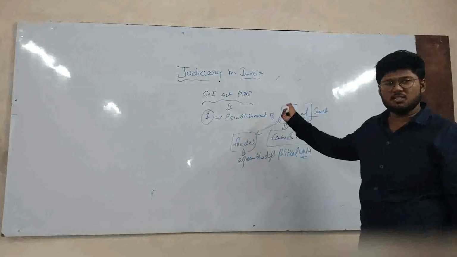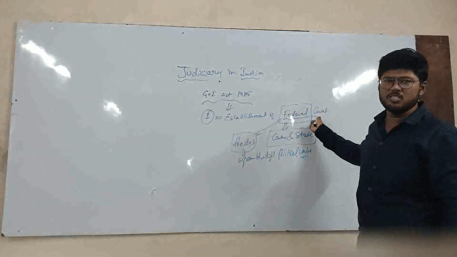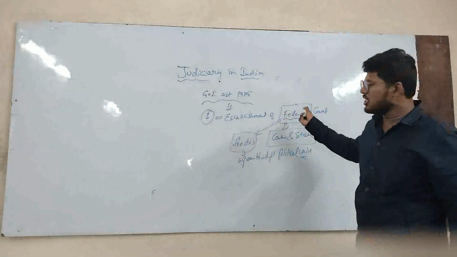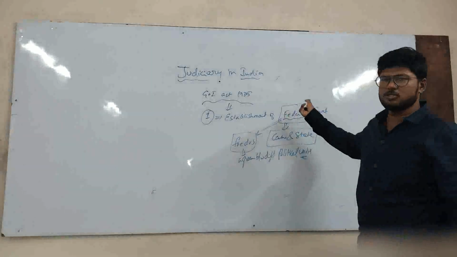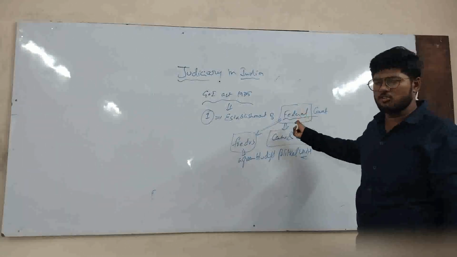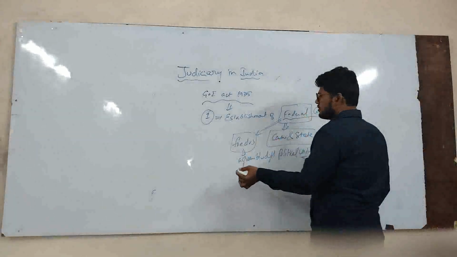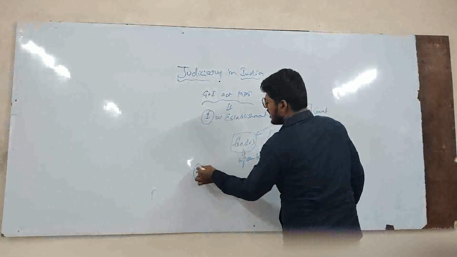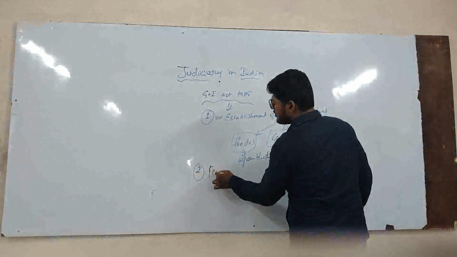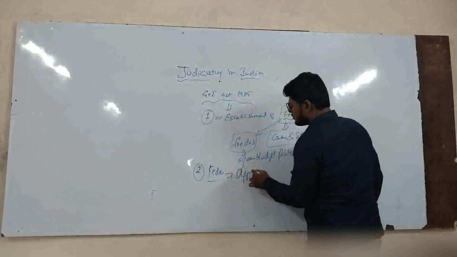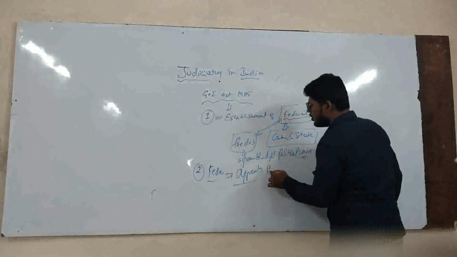And here the establishment of the Federal Court, which means the predecessor of the current Supreme Court, has the jurisdiction of dealing with cases between the center and states. It is a primary jurisdiction. And secondary, the Federal Court also has the jurisdiction of taking appeals from the below courts.